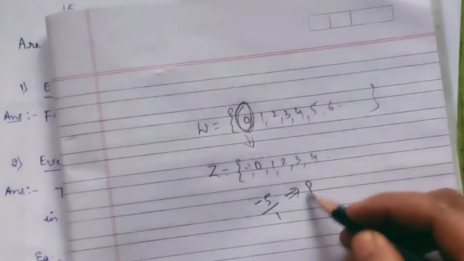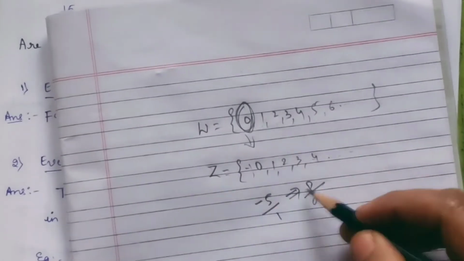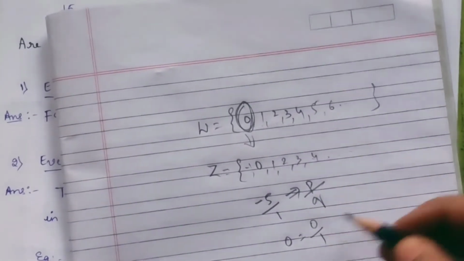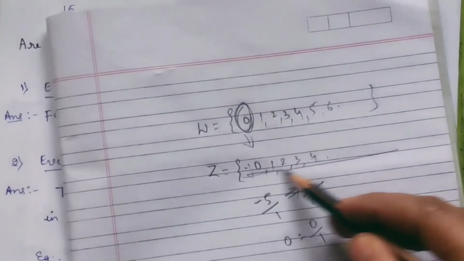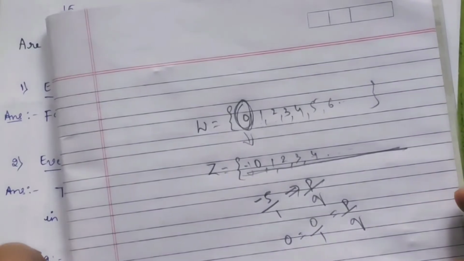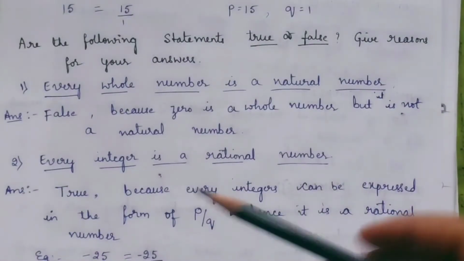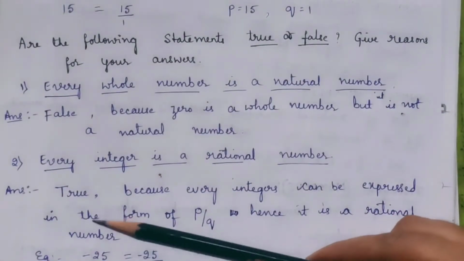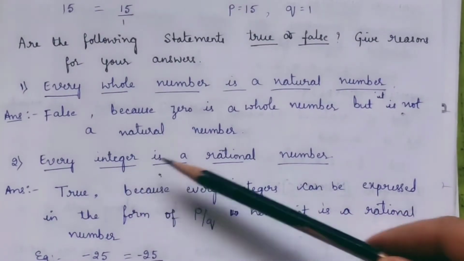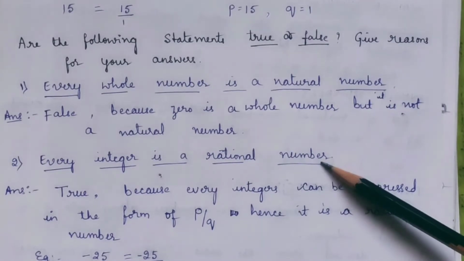It implies p by q. It's as good as p by q. 0 can be written as 0 by 1. Any integer, you can take any integer, can be written in the form of p by q. Hence, the second statement is true. What is the second statement? Every integer is a rational number.